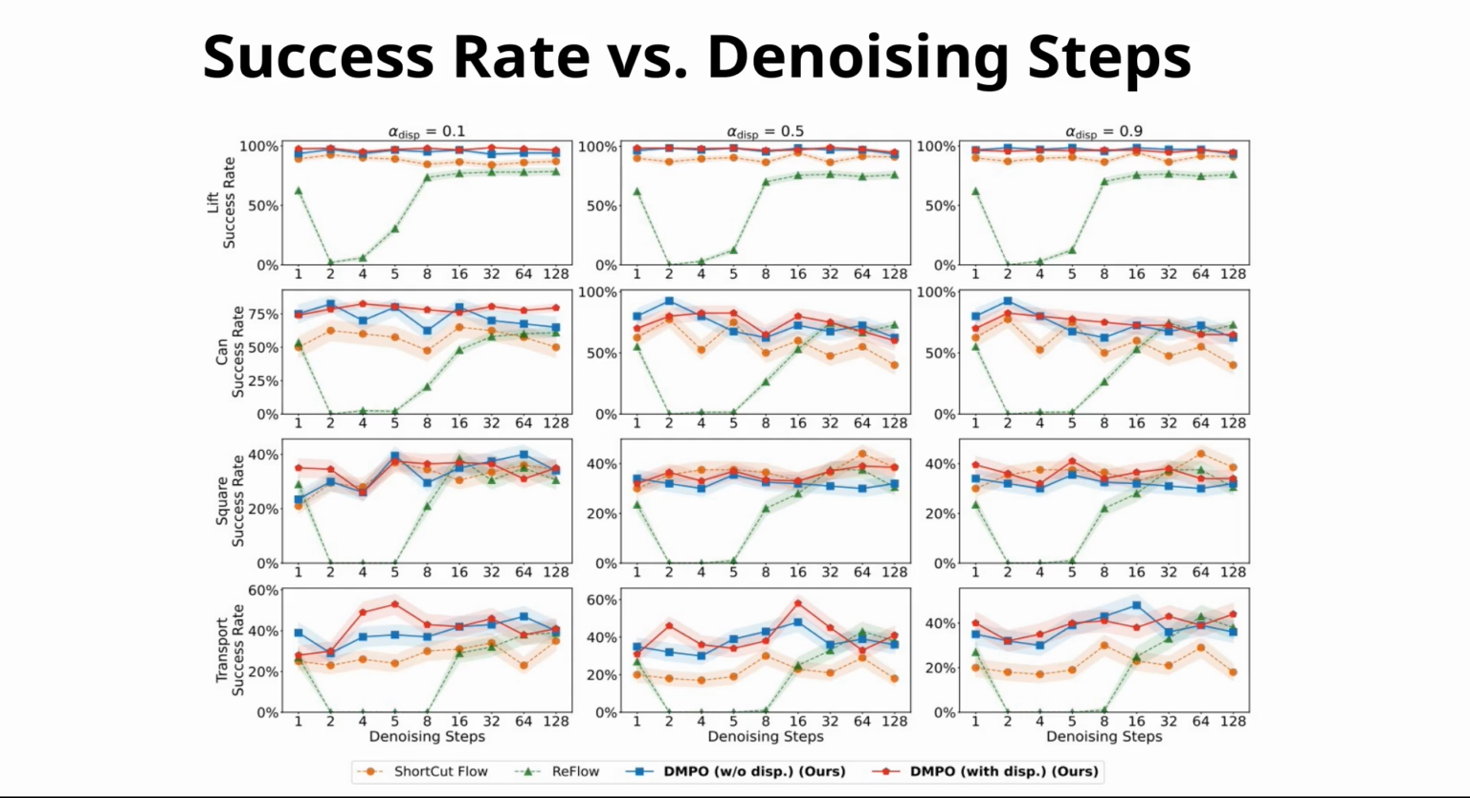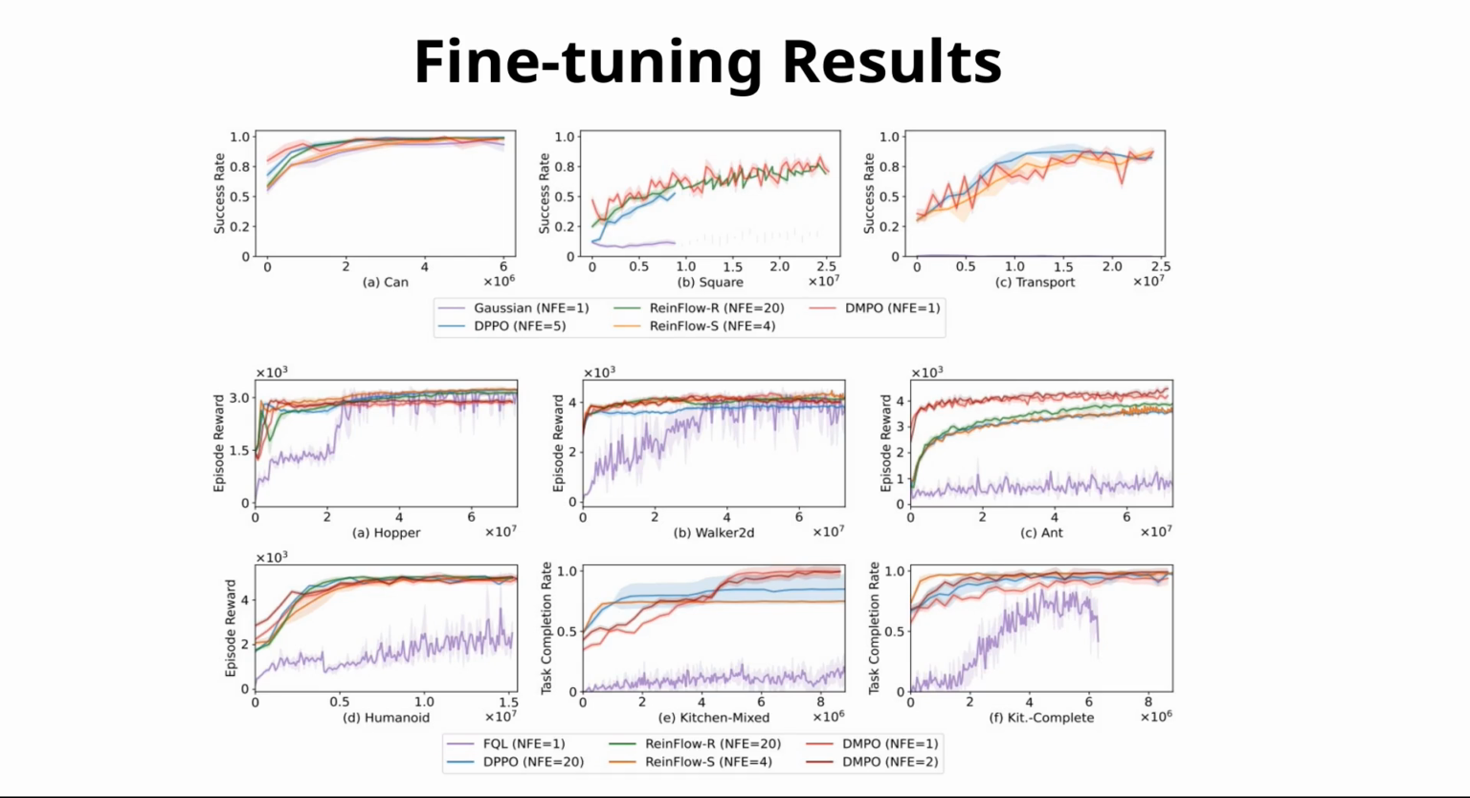Denoising steps. This figure answers the question, is one step really enough? Look at the green triangles for ReinFlow. At one step, performance collapses to near 60% on simple tasks like lift. It needs 32 steps to recover. Now look at our blue line. We achieve near saturated performance at just one step. This stability is directly attributable to the dispersive regularization, which keeps the representations diverse and robust even when the inference budget is minimized.